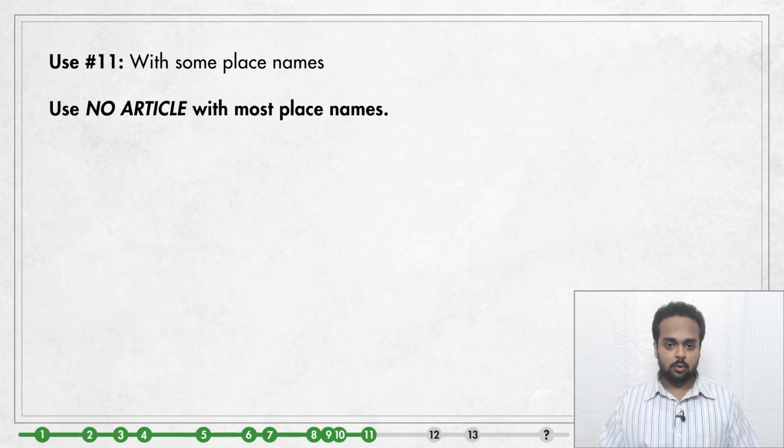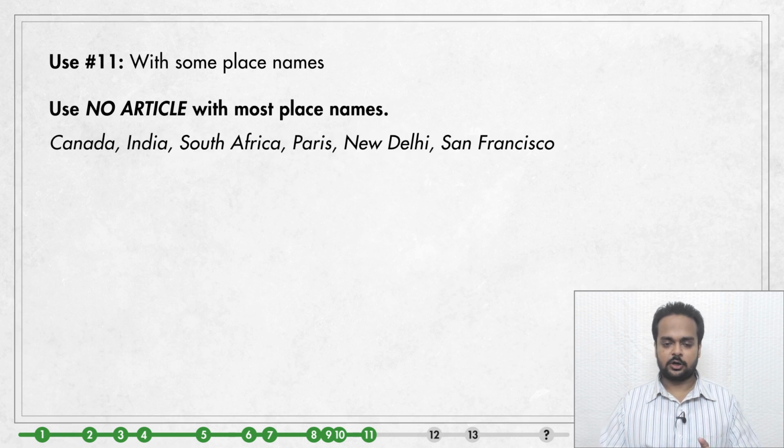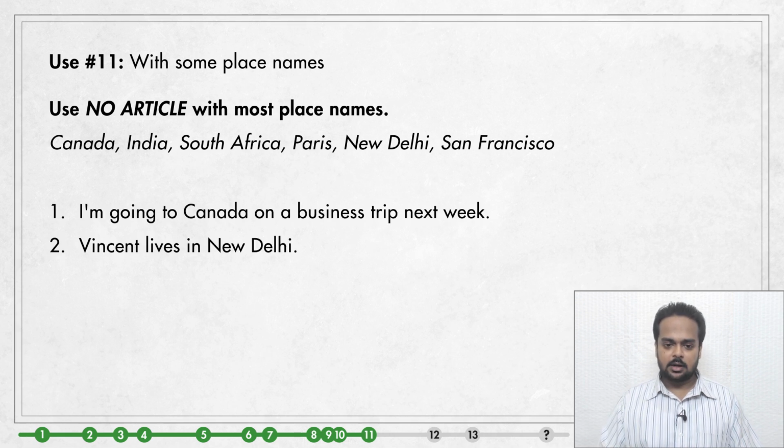Use number 11 is referring to place names. Now, normally we use no article when we refer to names of places. We say Canada, India, South Africa, Paris, New Delhi, San Francisco, and so on. As in these sentences, I'm going to Canada on a business trip next week, or Vincent lives in New Delhi.